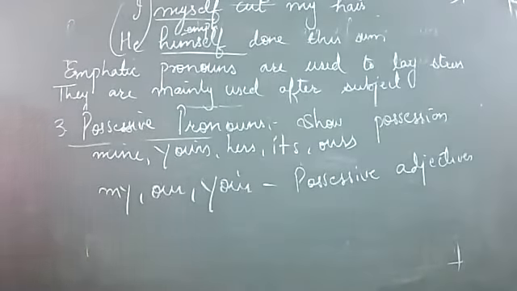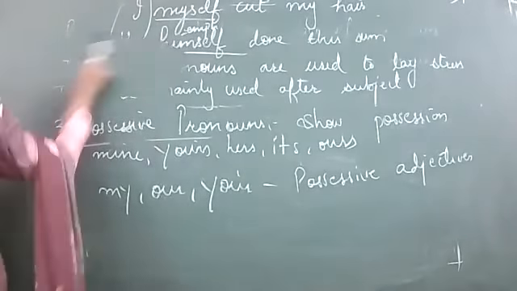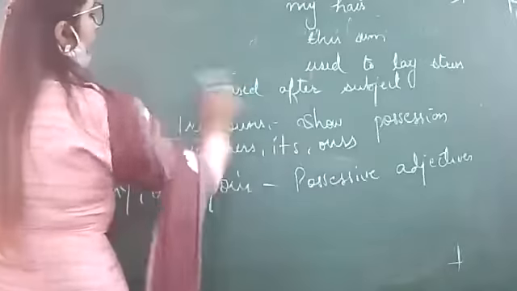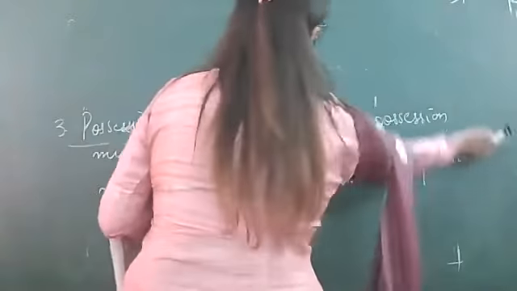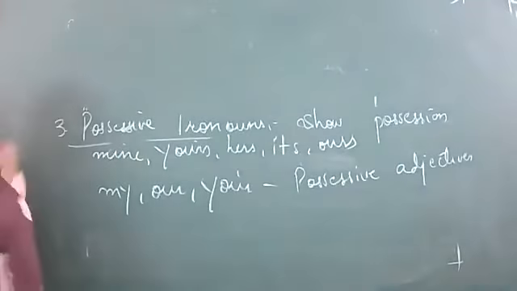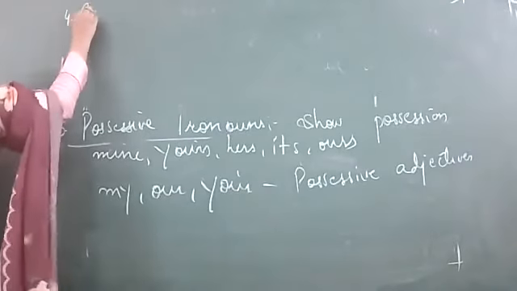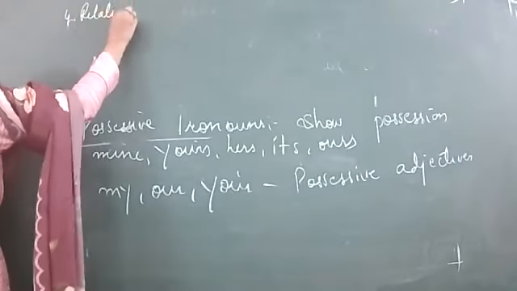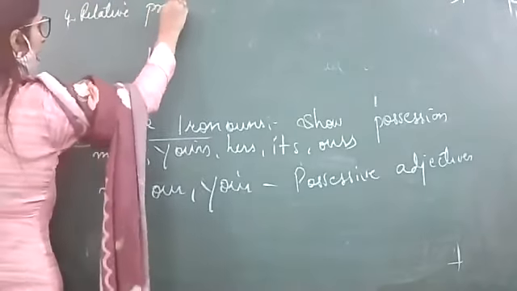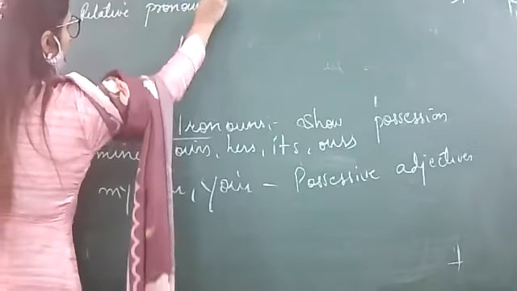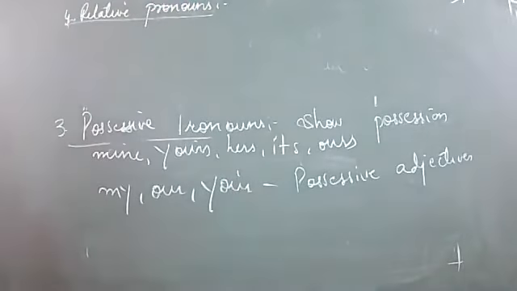So the next category we are having is relative pronouns. So what are the examples?